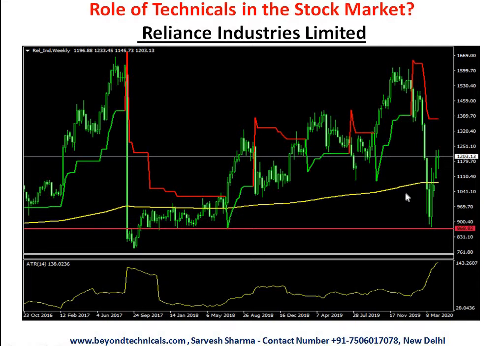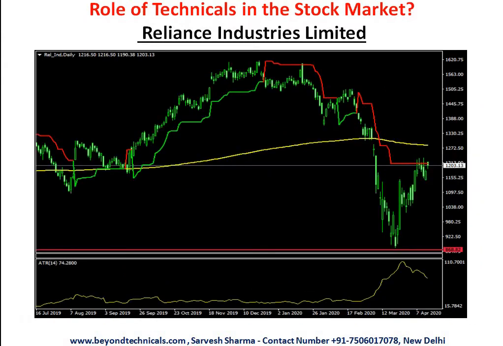You will get more clarity while we see the daily chart, and we shall also be discussing super trend. Now you can see the average true range chart here: volatility increased and then started coming down. Here it is coming down, ATR. This is your 200 days moving average, which we discussed, and these green and red lines are your super trend.